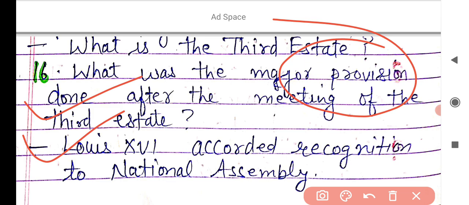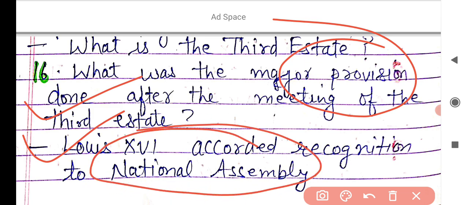It means the National Assembly was also a political body, replacing the name Estates General. So the major provision after the meeting was that Louis XVI accorded recognition to the National Assembly.